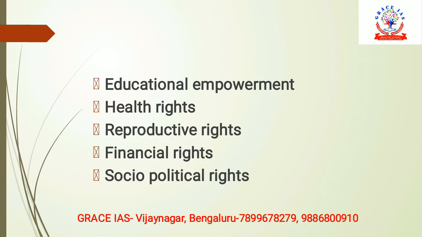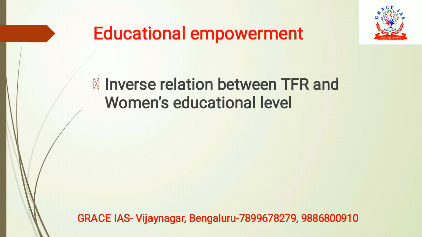Now in the body part, we can explain that women empowerment is essentially made up of several types of empowerment: educational empowerment, health rights, reproductive rights, financial rights, and socio-political rights. If you think you won't have the time and space in your answer sheet to write all these headings, then you can write at least 3 to 4 of them. But under these subheadings, further points should be given which link women empowerment and population control. Let's start with educational empowerment.